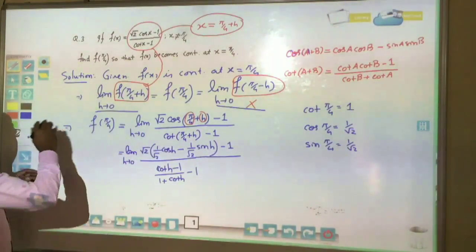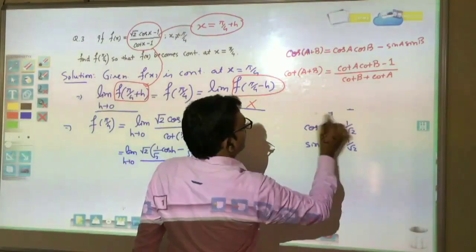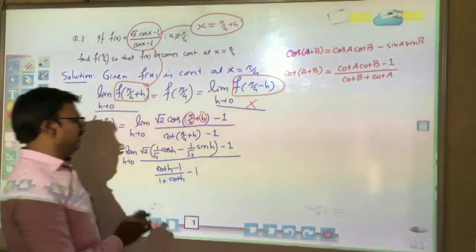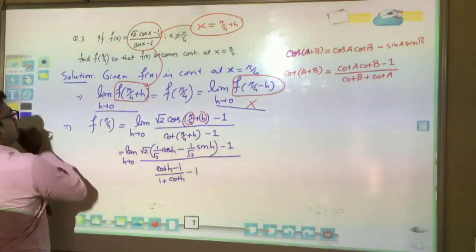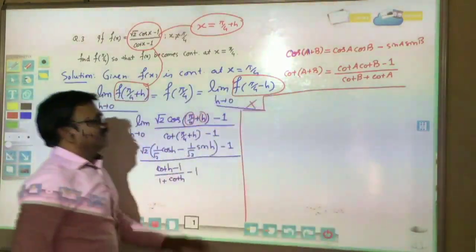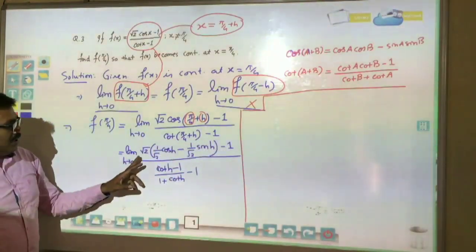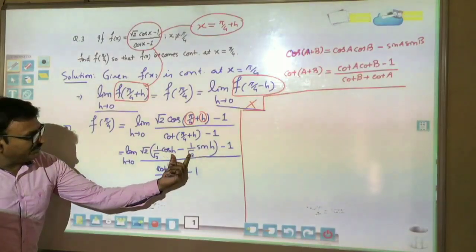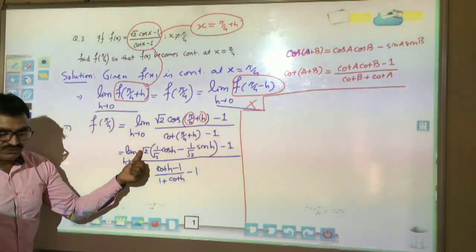We can see here 1 by root 2 in both terms. 1 by root 2 will be common, and root 2 will cancel with root 2.